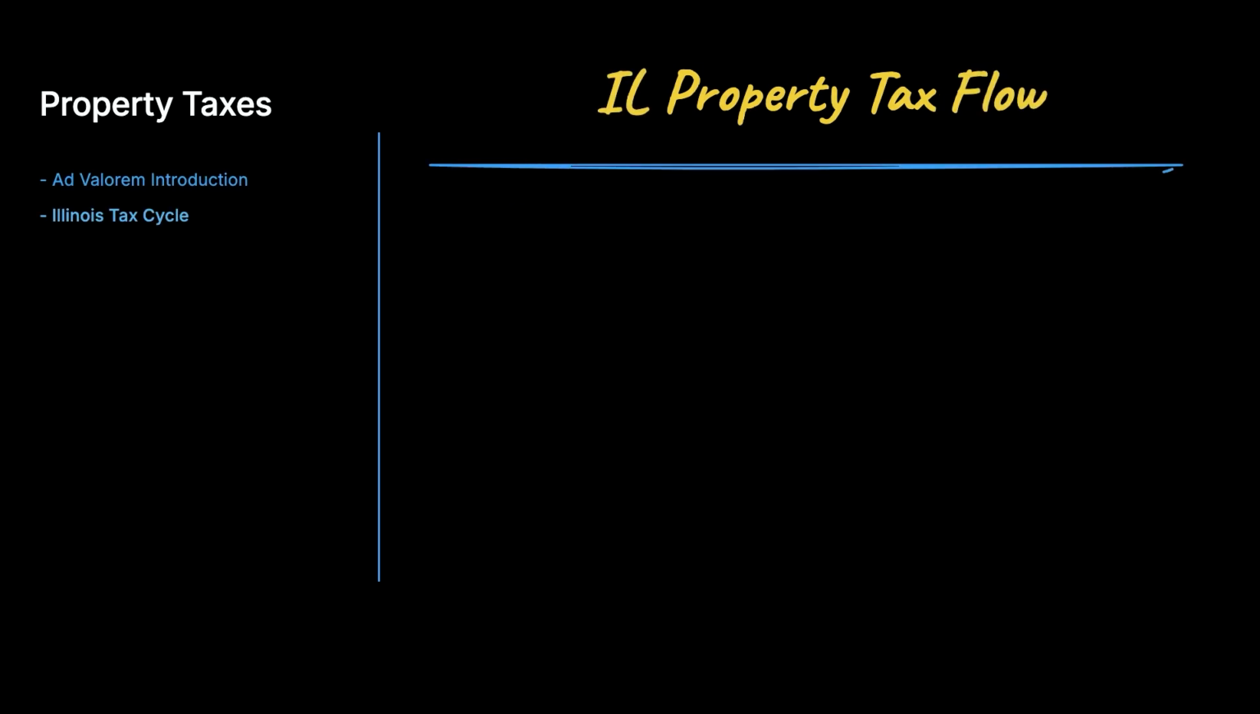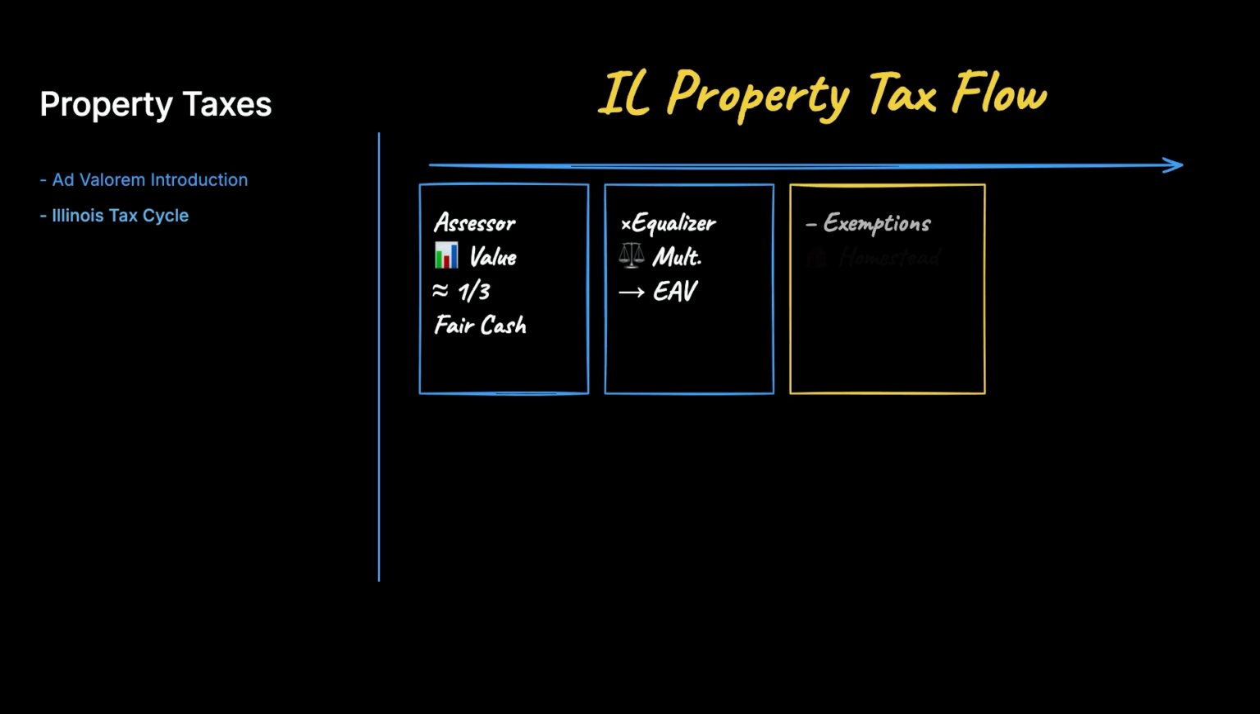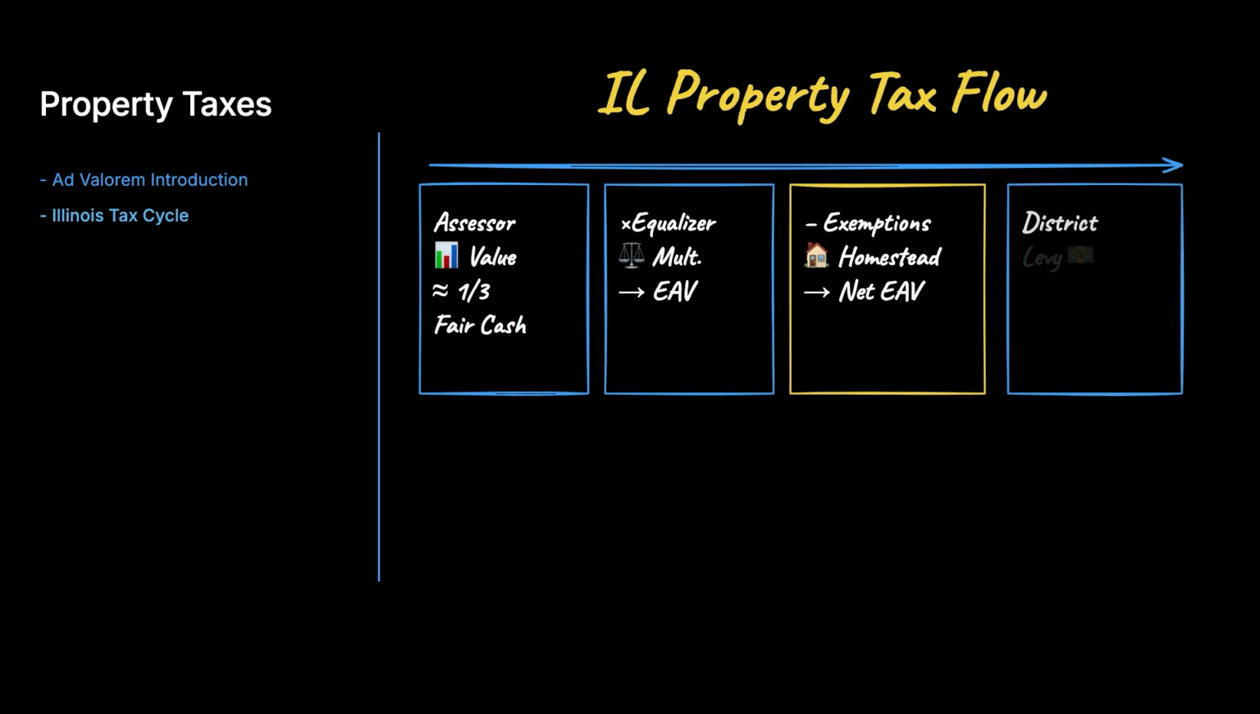Here is how the Illinois property tax cycle flows. The county assessor estimates property value, typically at 1/3 of fair cash value outside Cook County. Equalization multipliers adjust assessments to produce the equalized assessed value. Exemptions like the general homestead exemption come off next. Taxing districts then levy what they need, setting the rate.